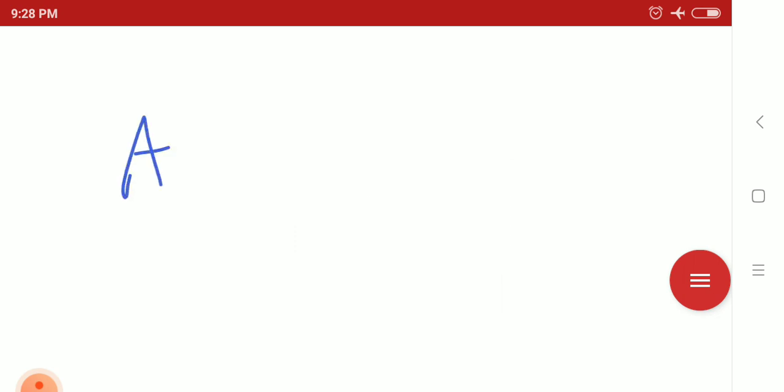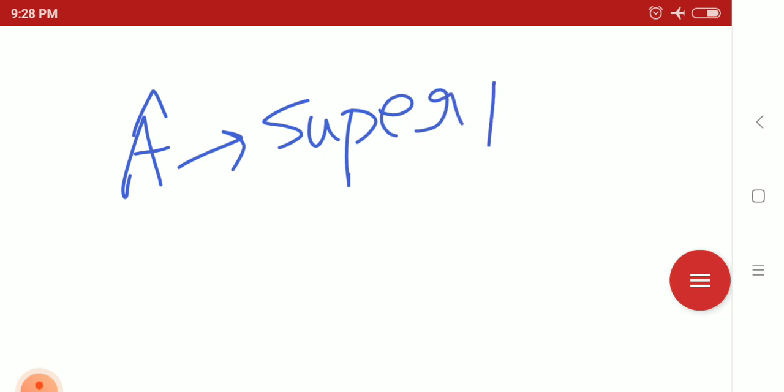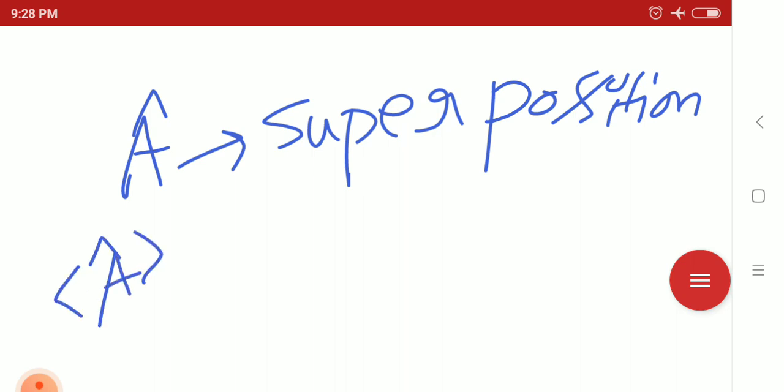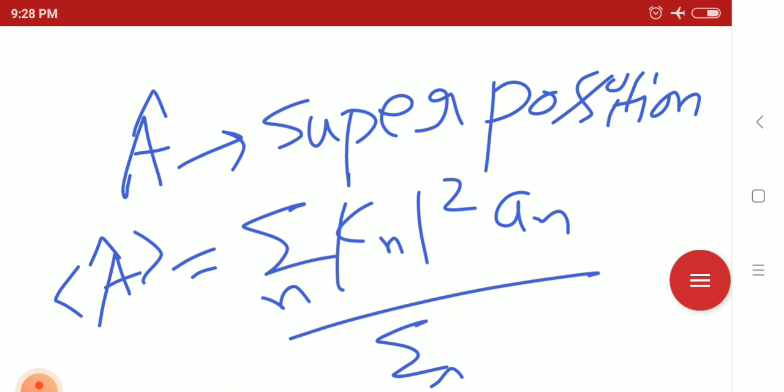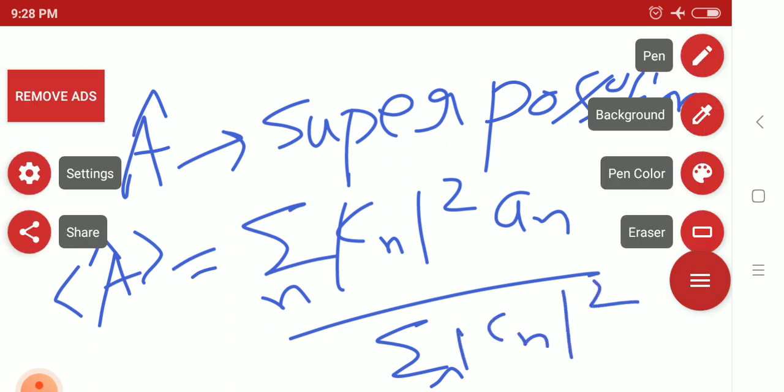So you can write the expectation of A. In case of a superposition state, it can be written as: the expectation of A equals the summation over n of mod Cn square into An, divided by the summation over n of mod Cn square. So here, mod Cn square means what? Mod Cn square is the probability amplitude of the nth state, and An is what?